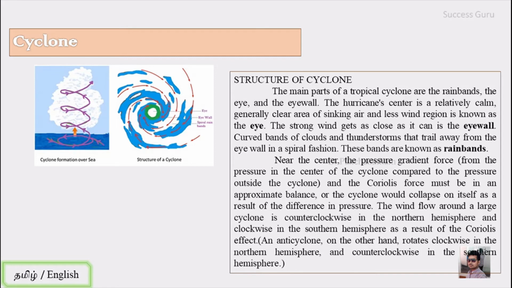The wind flow around the large cyclone is counterclockwise in the northern hemisphere and clockwise in the southern hemisphere, and this is due to the Coriolis effect.